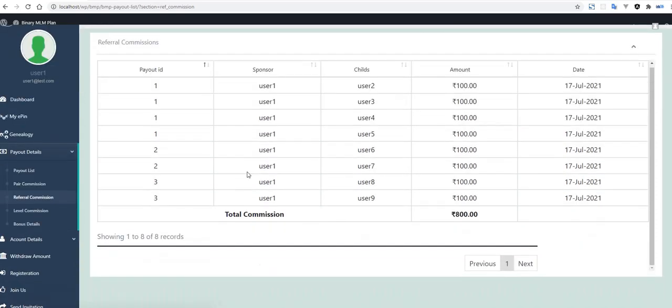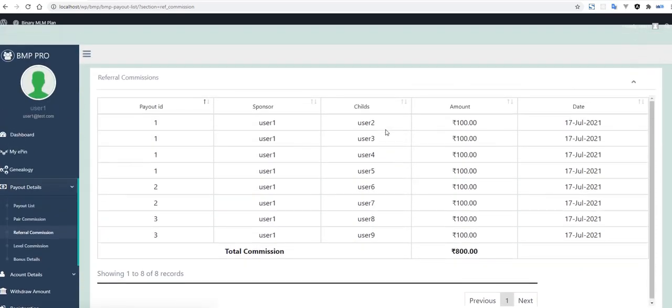This is the referral commission. You know very well about referral commissions, from which user user 1 is getting the commission, with the date and the payout ID.